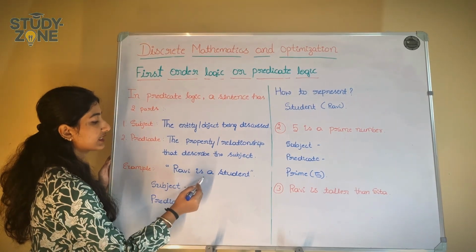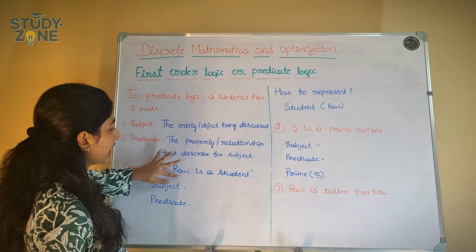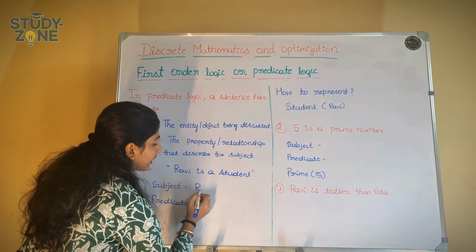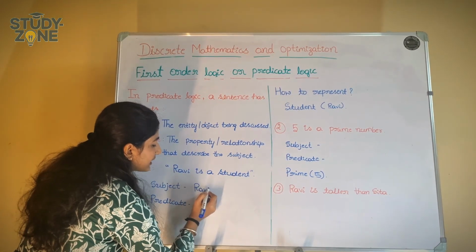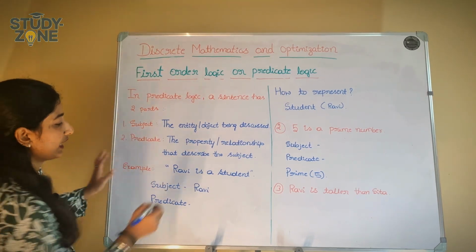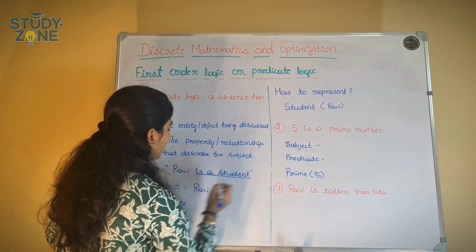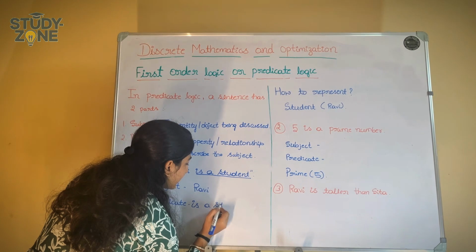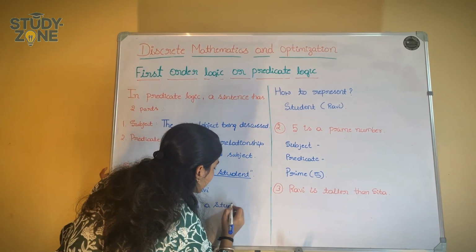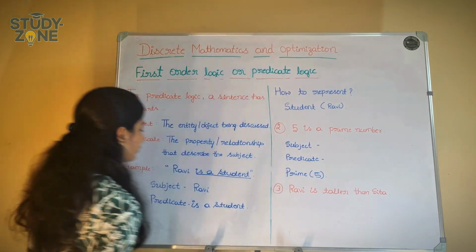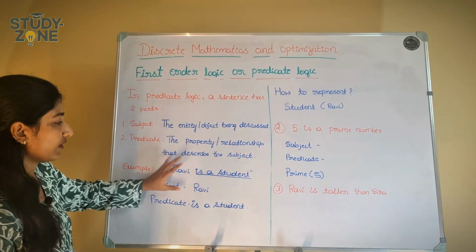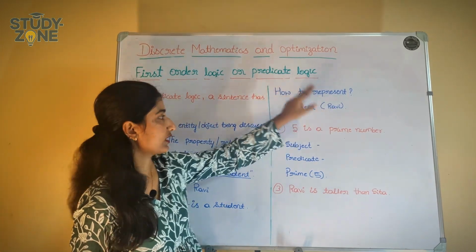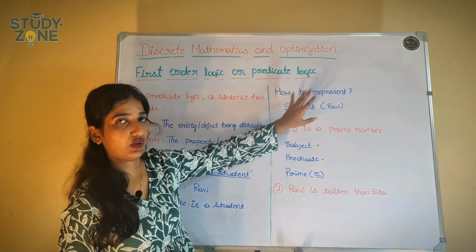So Ravi is a student. Here we are discussing about Ravi. So subject is Ravi, correct? What is predicate? Predicate is a student. Ravi is the subject, so predicate is a student. We can represent this, Ravi is a student, like this: student of Ravi. So Ravi is a student can be written as student of Ravi.